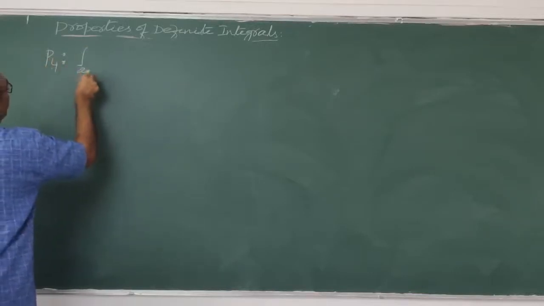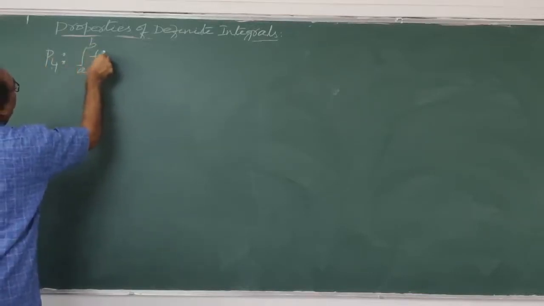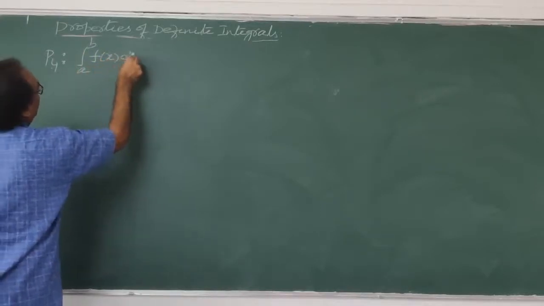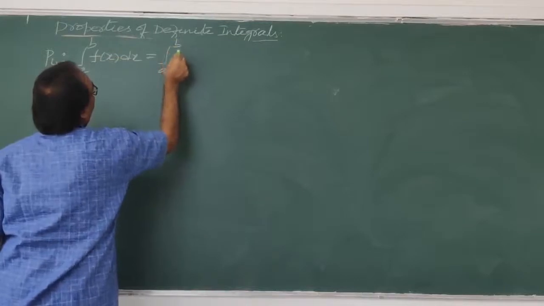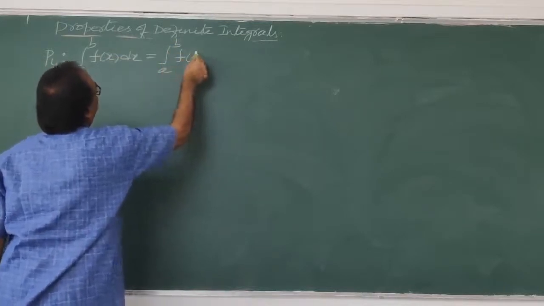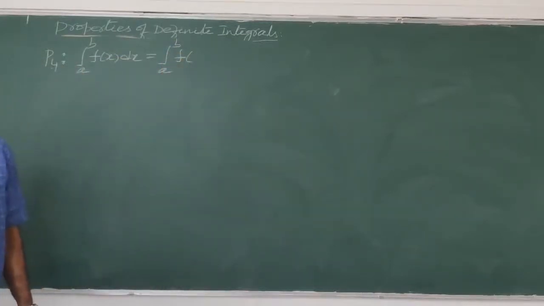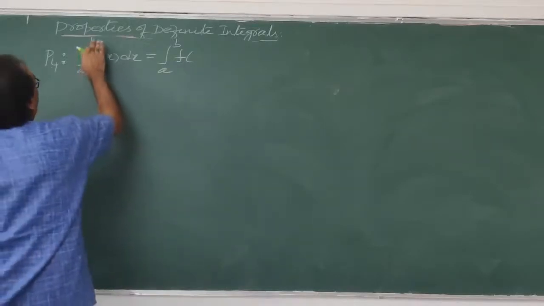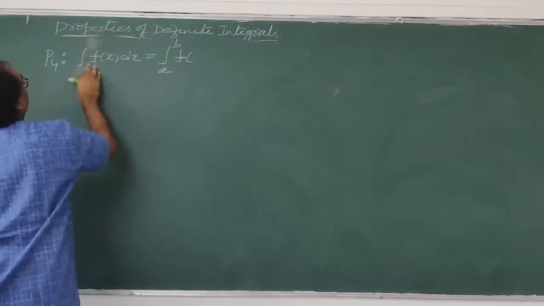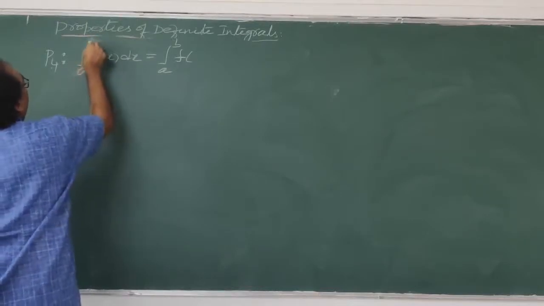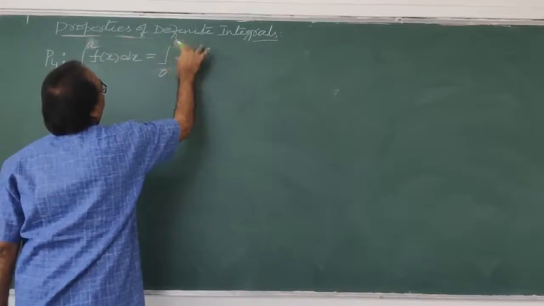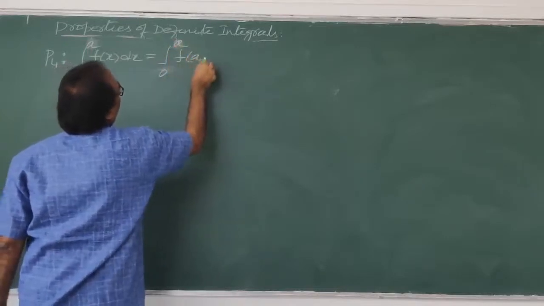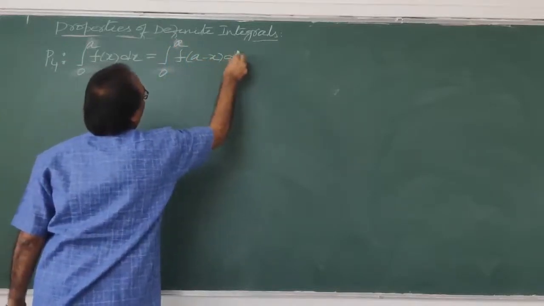Integral 0 to a f of x dx is equal to integral 0 to a f of a minus x dx. This is the given property.